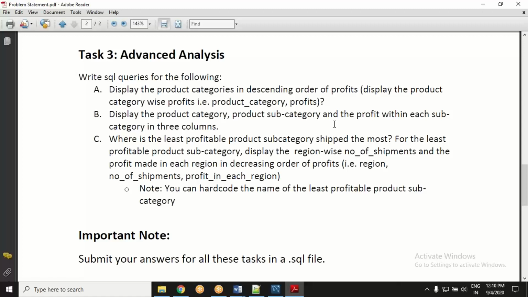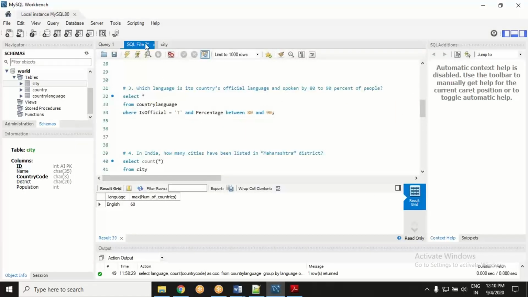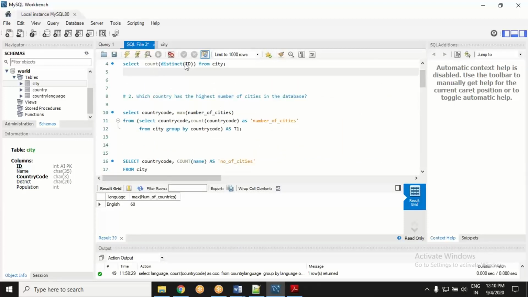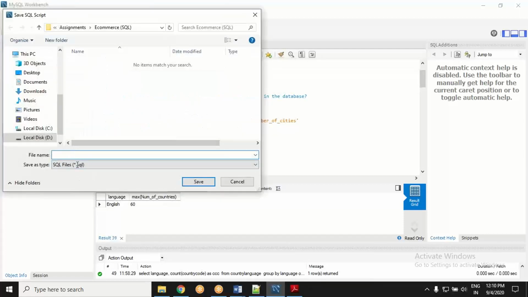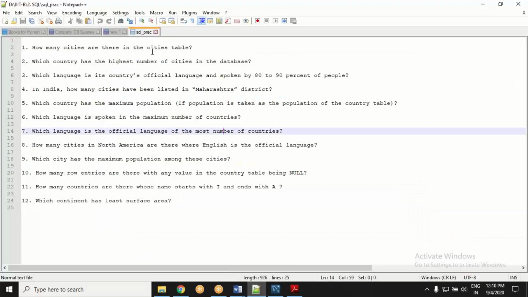You will create a query file like this, just like you do in SQL, and you can save this file with Control S, and it will be saved as a .sql file. So maybe you can use that. If you don't want to use that, you can use a Notepad++ file, and you can copy paste your queries here, question by question. So even that will do. Either way, both are okay.